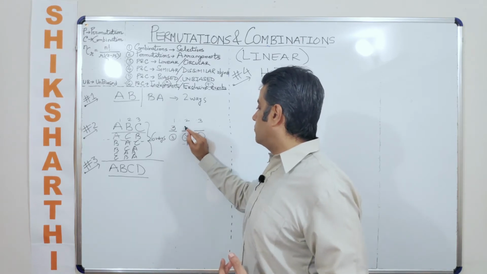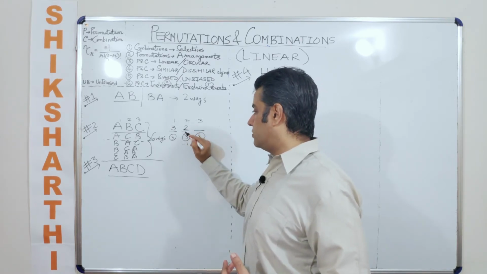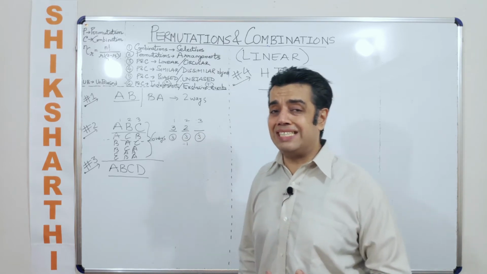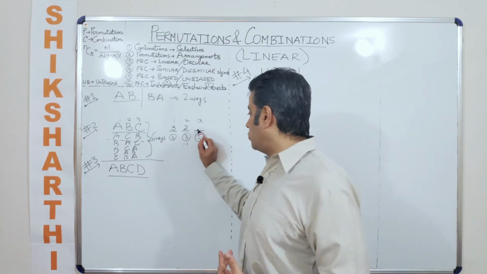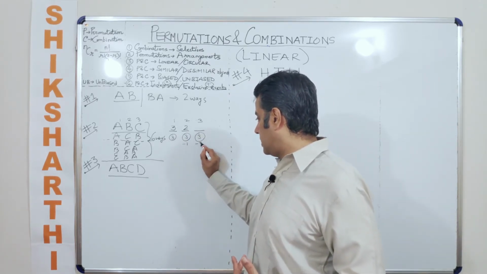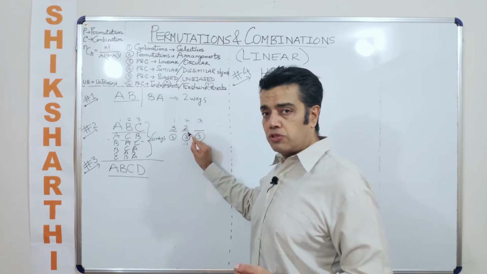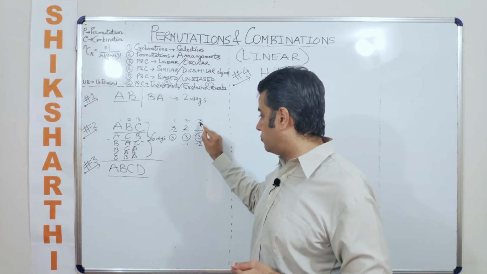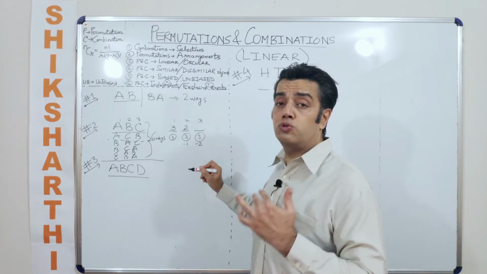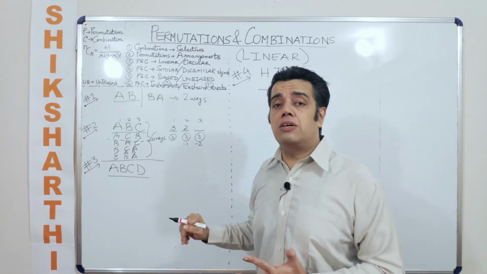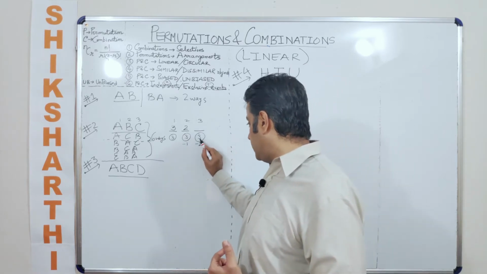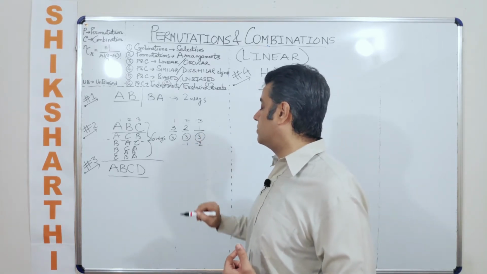So how many total possibilities? There are 2 people now who can sit in the second place, followed by, now here I'll subtract 2, because one person is already occupying this place, and one person is already occupying this place. So the total number of people who can sit on the third seat is 3 minus 2. So you have only one possibility.